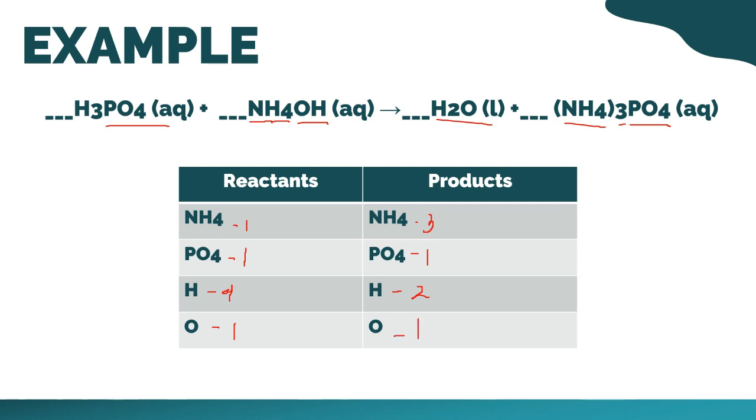So, kung dito po, ammonium niya ay 1, so, pwede niyo po lagyan to ng subscript na 3. So, para magiging 3 po ngayon ang inyong ammonium. Okay, magbabago ngayon ang bilang ng oxygen nyo. So, ang oxygen nyo po ngayon ay magiging 3. Tignan nyo po ha. Naging 3 na po ang oxygen nyo. Now, magbabago din po ngayon ang number ng hydrogen nyo.